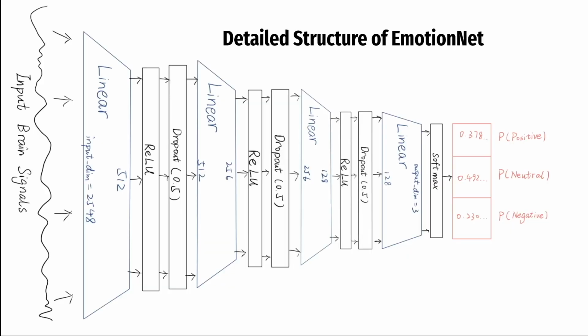Here's the structure of our model, which we call EmotionNet. Each block here is a layer of perceptrons, and it has an input layer that takes the brain signals as input, and an output layer that outputs the class probabilities. In the input layer and hidden layers, the ReLU activation is applied, and dropout is also applied for regularization. We also show the input and output size of each layer here.